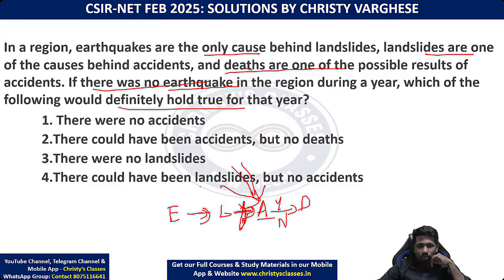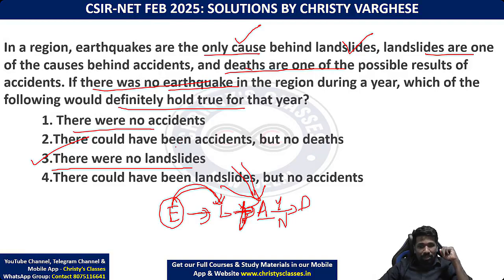Earthquake नहीं हुआ तो landslide नहीं होगा. Confirm. Because earthquake is the only reason or the only cause for landslides. So that is why no earthquake means no landslide. There were no landslides. That is correct. So option 3 is the answer. Let us check the other options.